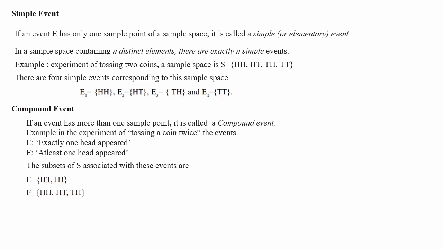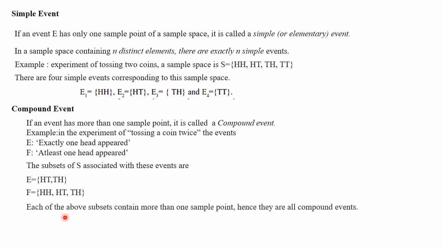Next, F means at least one head appeared. At least one head means minimum one head should be there. Even 2 heads are not a problem. So HH, 2 heads, it's okay. Then HT, one head is there, fine. TH, here also one head is there, fine. But TT is not possible because minimum one head should be there and here there is no head. So this one we cannot take. So HH, HT and TH. Here you can see there are 3 sample points, so more than one. It is a compound event. Each of the above subsets contains more than one sample point, hence they are all compound events. This was already explained.